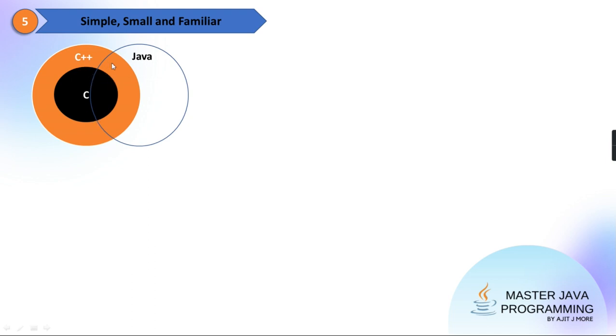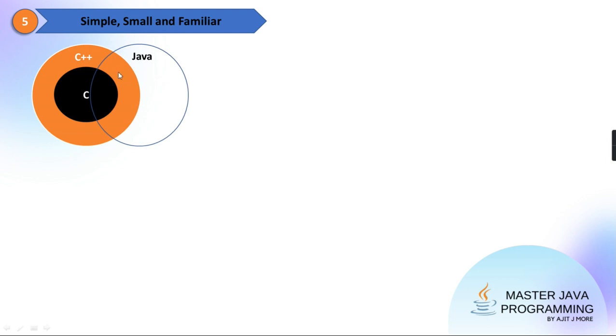Why? Because all the good features of both these languages, like data types, operators, control structures like for loops, while loops, switch case, they have carried into Java.